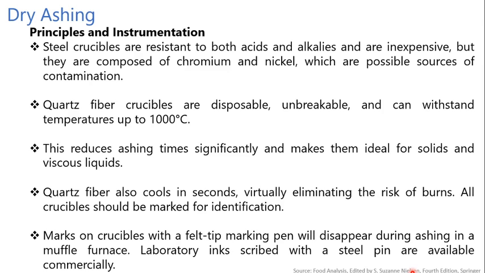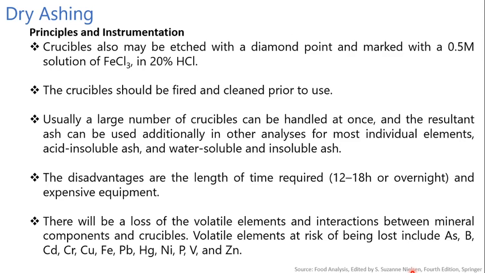All crucibles should be marked for identification. The marks made on a crucible with a felt tip marking pen will disappear during the ashing in the muffle furnace. So laboratory ink is used commercially for the various kinds of marking of crucibles. The crucibles may also be etched with a diamond point and marked with a 0.5 molar solution of FeCl3 in 20% HCl. The crucible should be fired and cleaned prior to use.